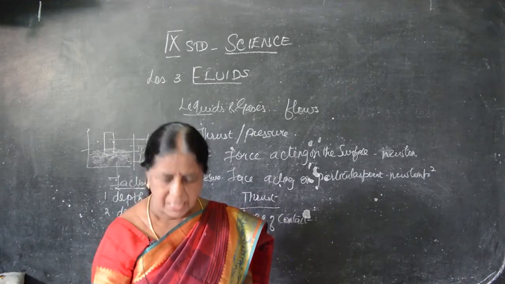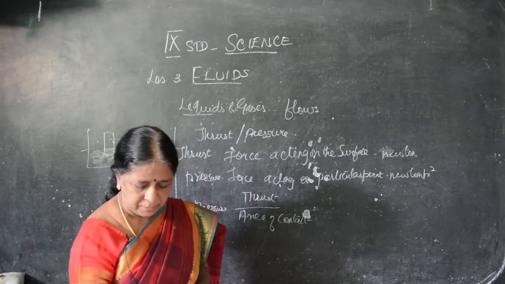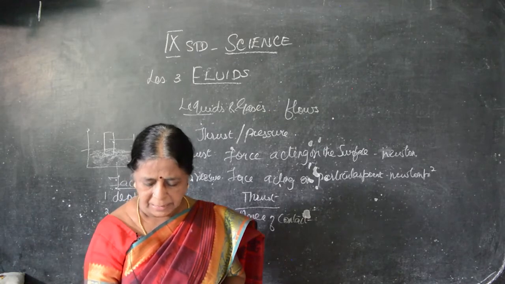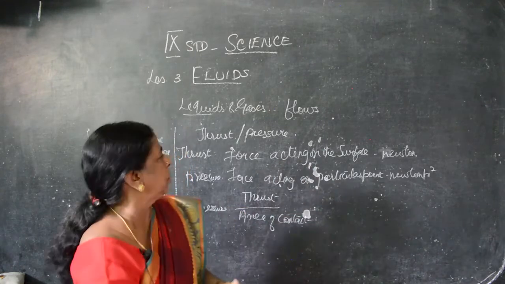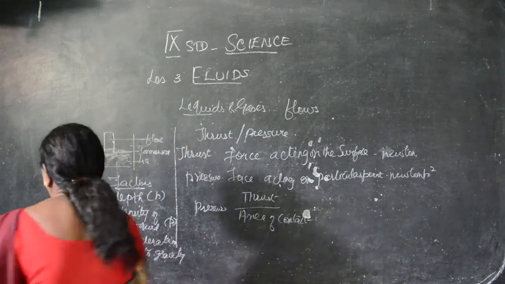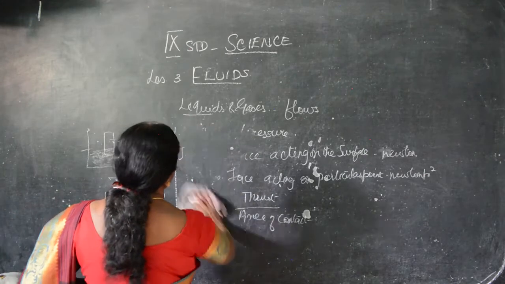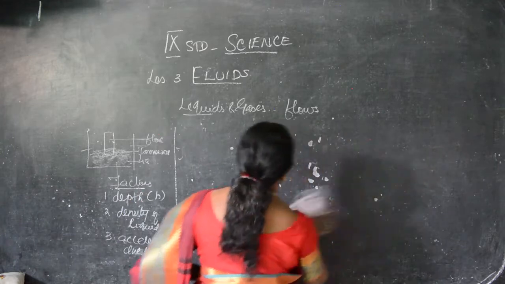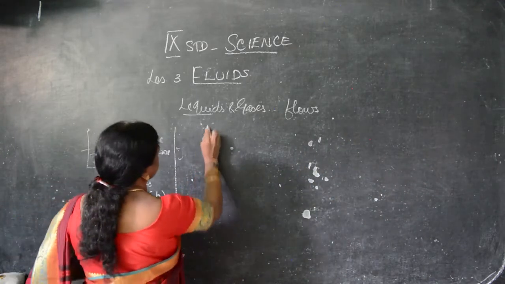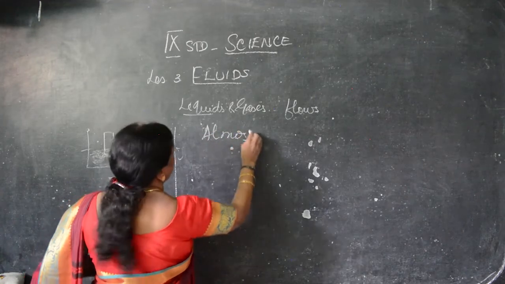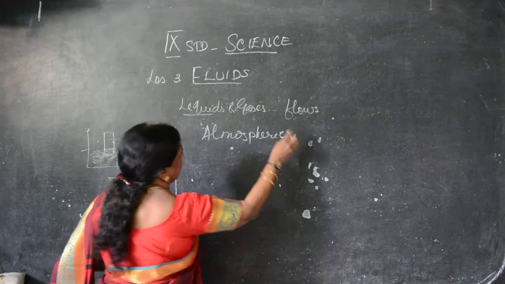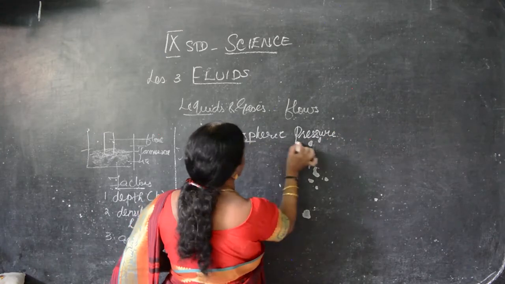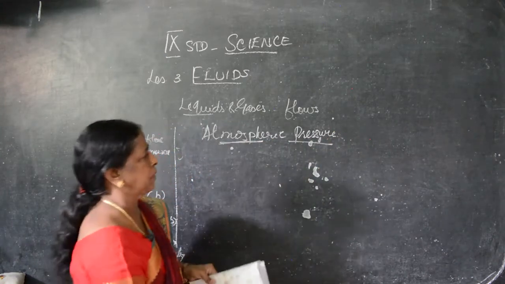Now we have to see atmospheric pressure. Atmosphere, it's on page number 29. What is atmosphere? Earth is surrounded by a layer of air up to a certain height. So till what height is it? Let me write here. Atmospheric pressure. What's the unit of pressure? Newton per meter square. But atmospheric pressure is different. We'll see what it is.